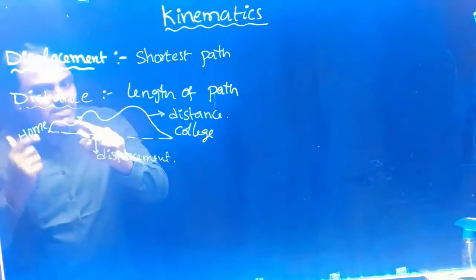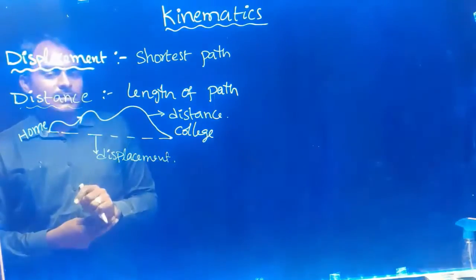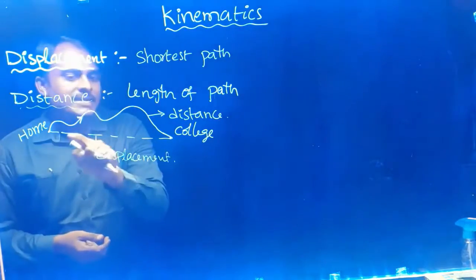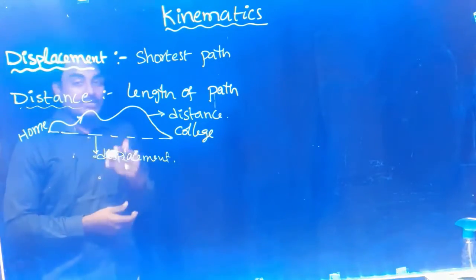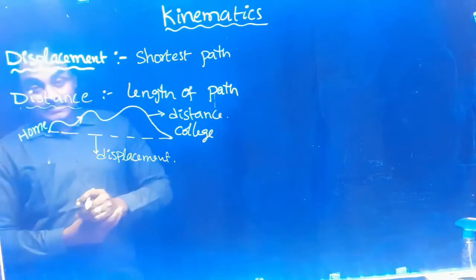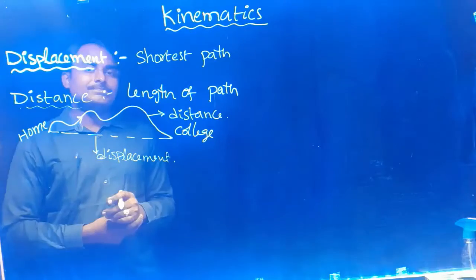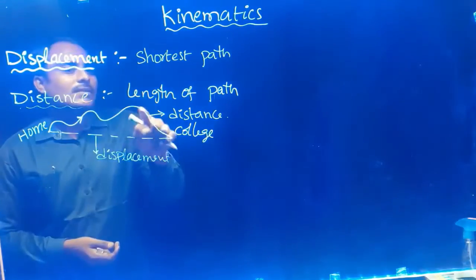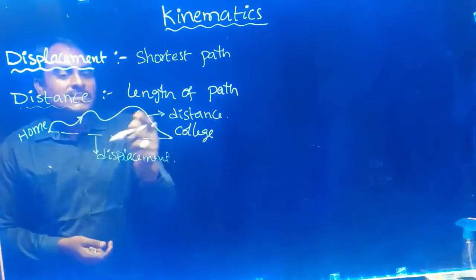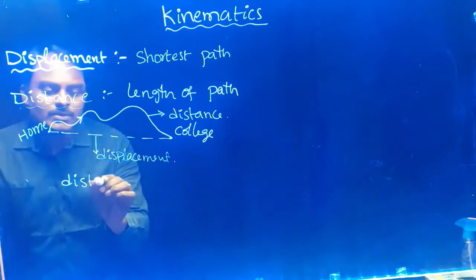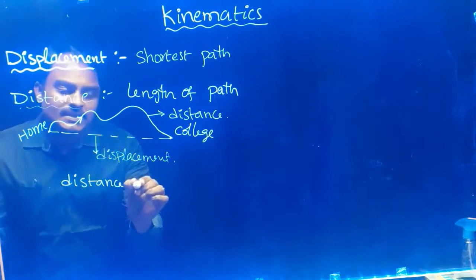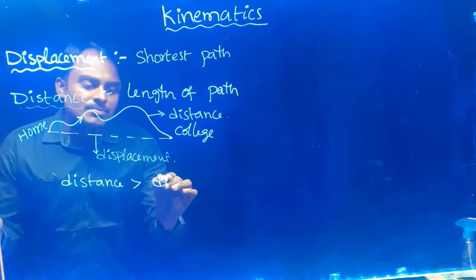So the length of this path is the distance and the length of this shortest line from initial to final position is the displacement. Now tell me, which is greater, distance or displacement? Length of this curve is greater. So distance is greater than displacement. Here we can conclude distance is greater than displacement.